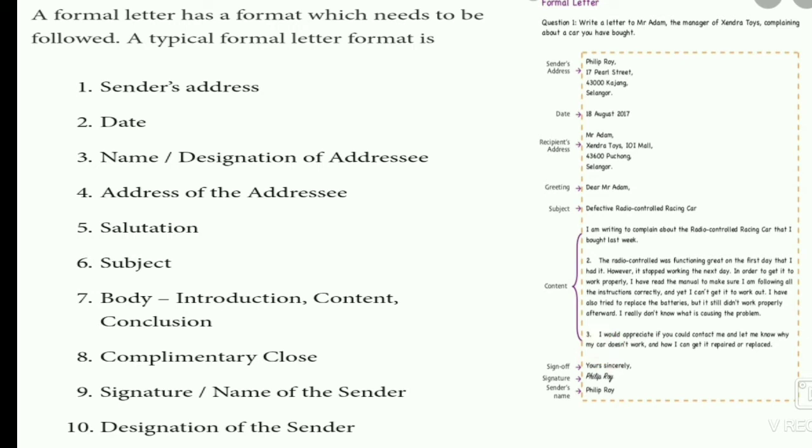The ninth is the signature and name of the sender. First you have to give the signature. The tenth is the designation of the sender, which you have to write last.